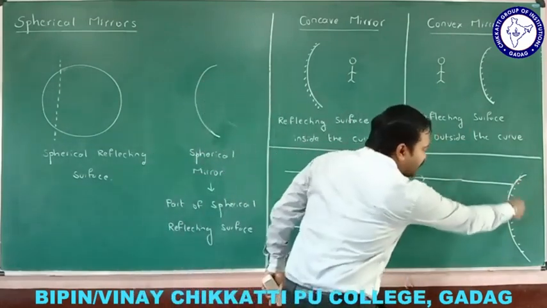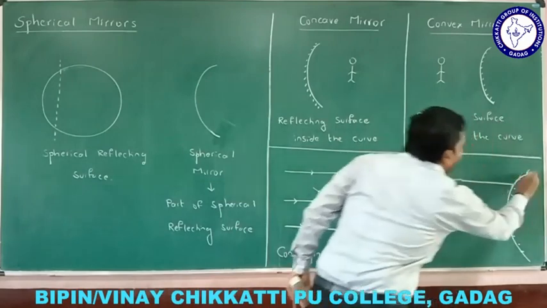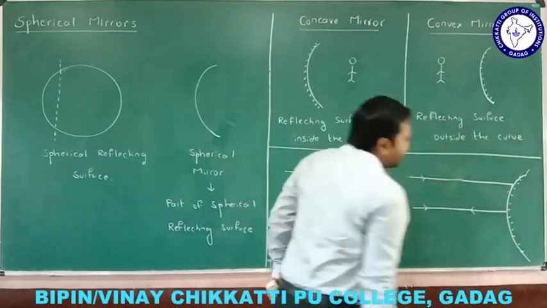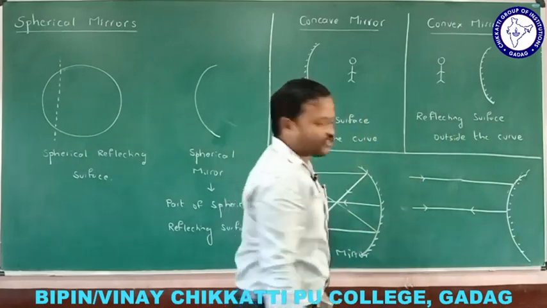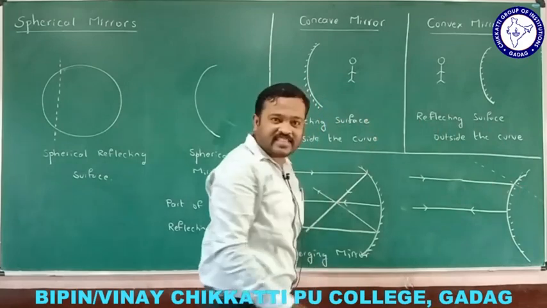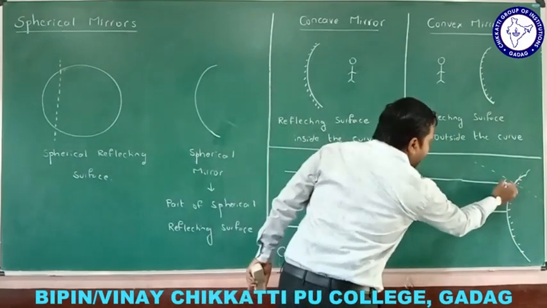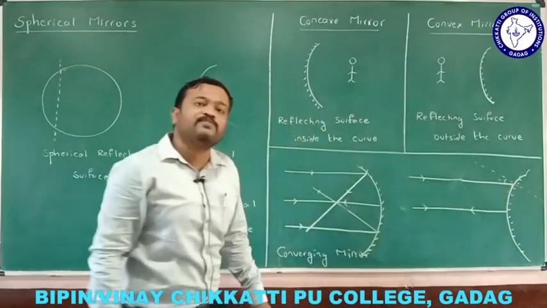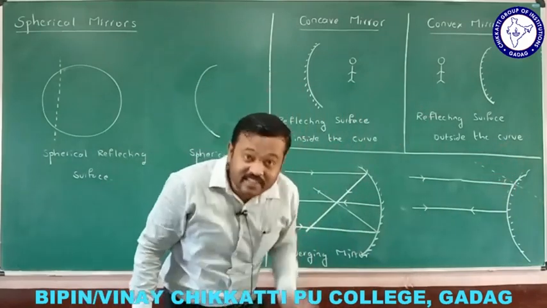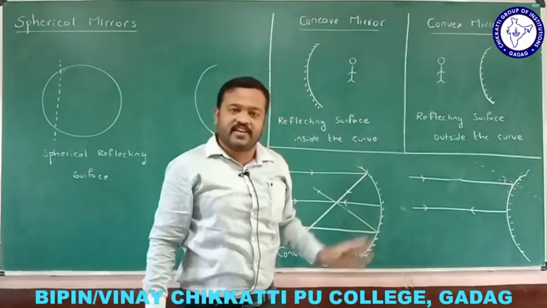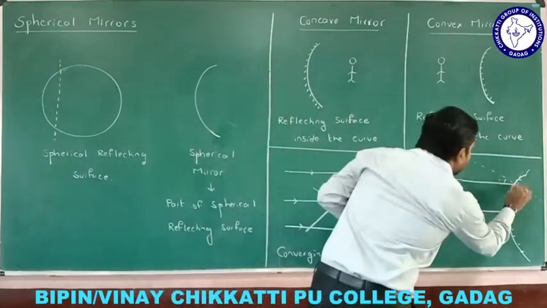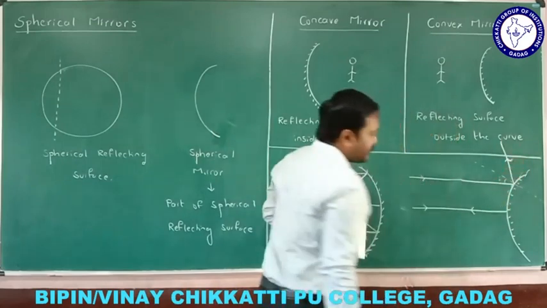We know this is part of a spherical surface. Where is the center? This is the center. Then the normal is like this. This is the normal, and this is the angle of incidence. Then the angle of reflection must be on this side. That is the reason why the reflected ray will reflect in that direction. The reflected ray must be like this.